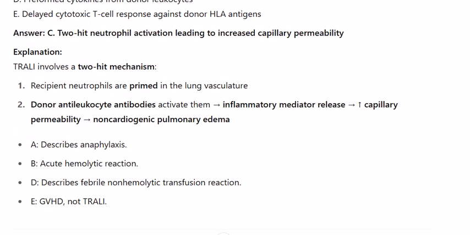Explanation. TRALI involves a two-hit mechanism. 1. Recipient neutrophils are primed in the lung vasculature. 2. Donor anti-leukocyte antibodies activate them. This leads to inflammatory mediator release, increased capillary permeability, and non-cardiogenic pulmonary edema. A describes anaphylaxis. B, acute hemolytic reaction. D describes febrile non-hemolytic transfusion reaction. E, GVHD, not TRALI.